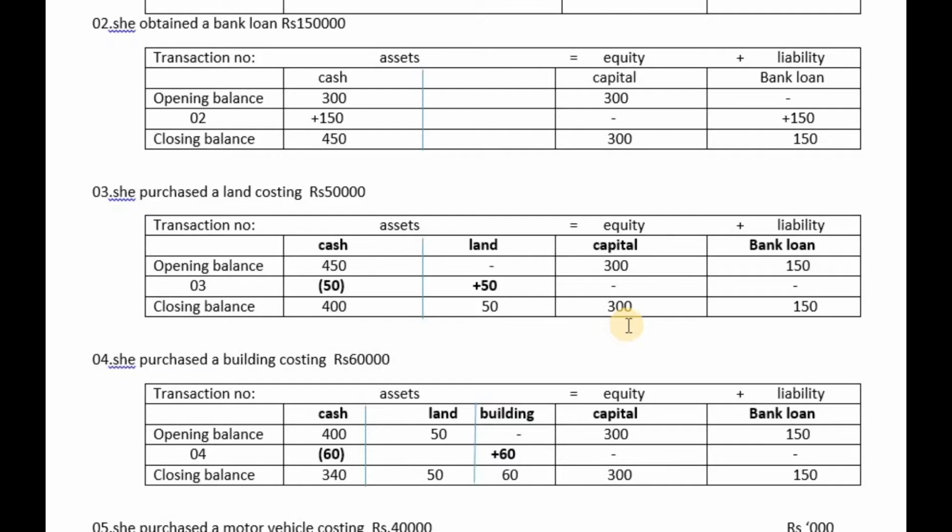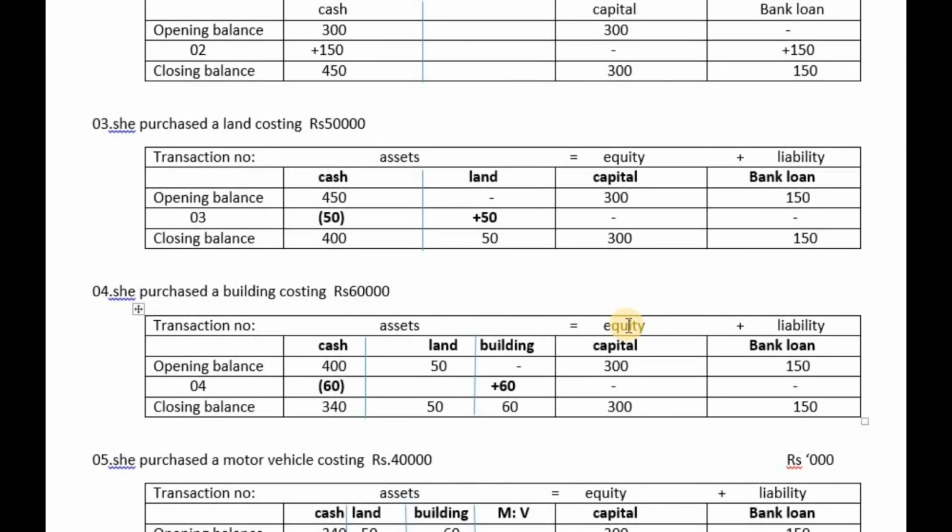Students, now I am going to introduce you the fourth transaction. Look at the fourth transaction. She purchased a building costing rupees 60,000. Now assets comprise three items: cash, and earlier we purchased land. Now we are going to purchase a building, so assets comprise three items. And then capital equity remains capital, and bank loan as liability.